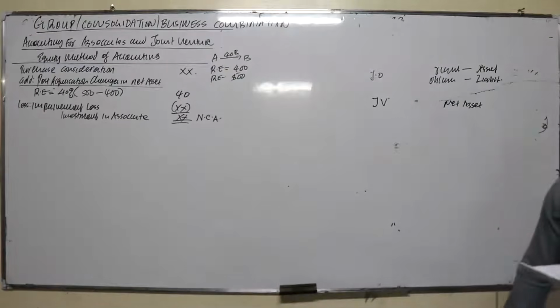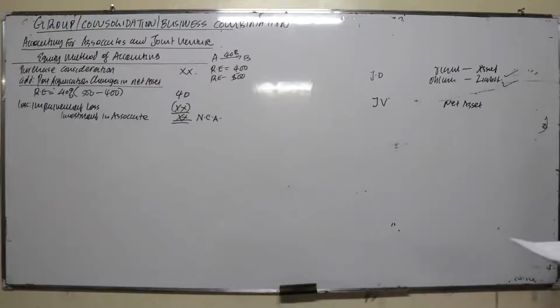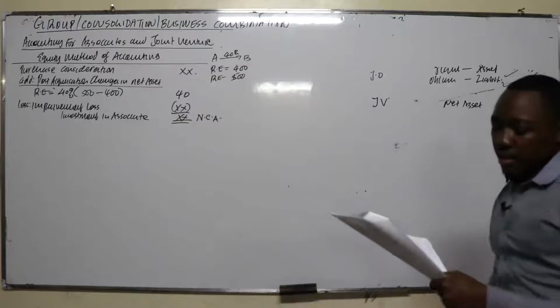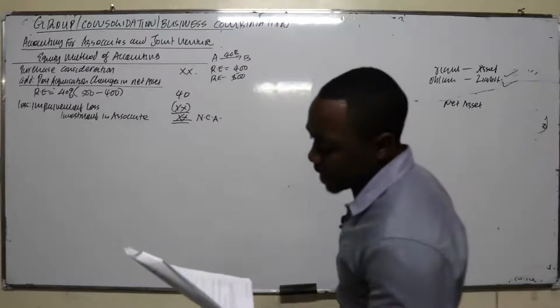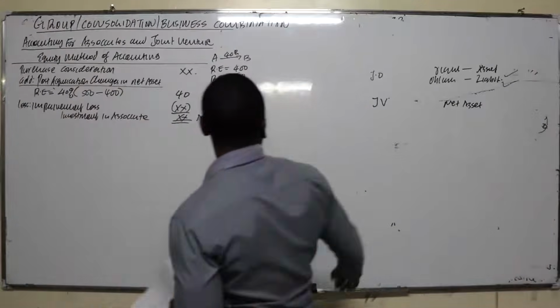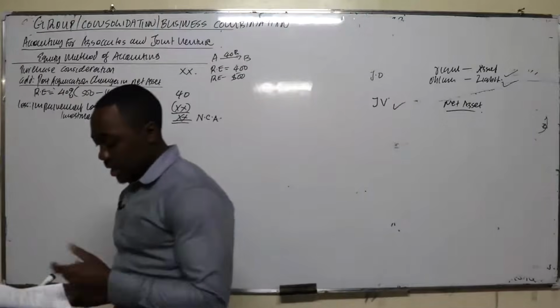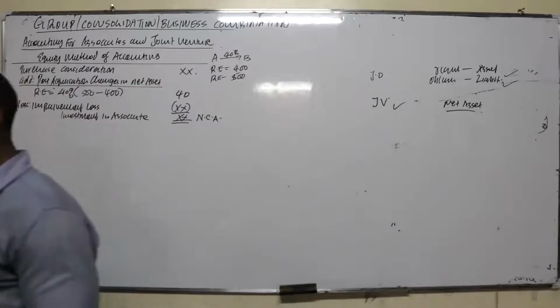So first of all, let's go through the first one, joint operation. This is an arrangement whereby the parties have joint control, have right to the assets and obligation for the liabilities. Right for the assets, obligation for the liabilities. And then we have joint ventures. These are joint arrangements whereby the parties have joint control and have right to the net assets. And then we have various forms of joint ventures.